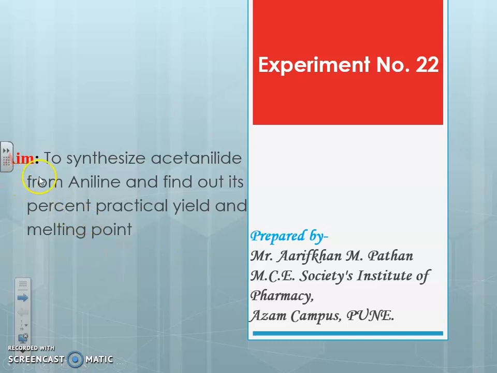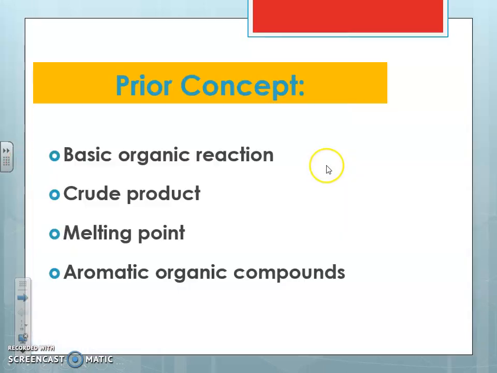As far as the aim of this experiment is concerned, it is to synthesize acetanilide from aniline and find out its percent practical yield and melting point. So we have to synthesize acetanilide first from aniline. Aniline is a precursor, and after synthesis, we have to find out its percent practical yield and melting point. This is the aim of our practical synthesis of acetanilide.